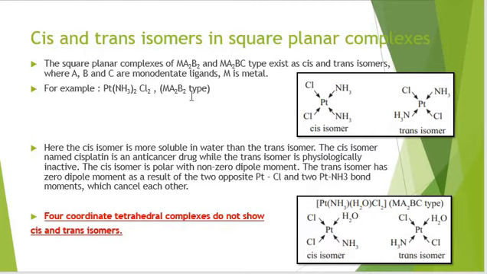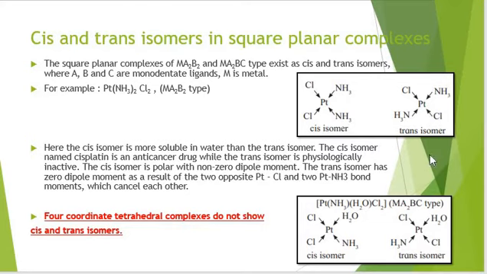This is Ma2B2 type. If we have the arrangement of Cl on the same side and amine on the other side, this is the cis isomer. Whereas in the trans isomer, you will see the same ligands on the opposite positions.